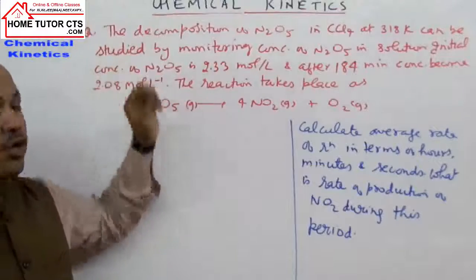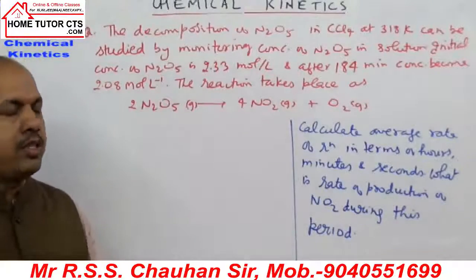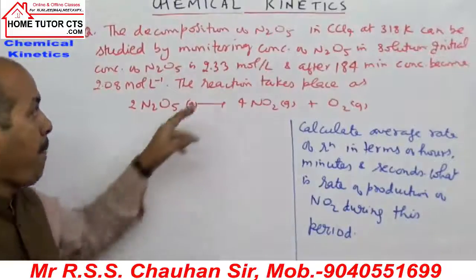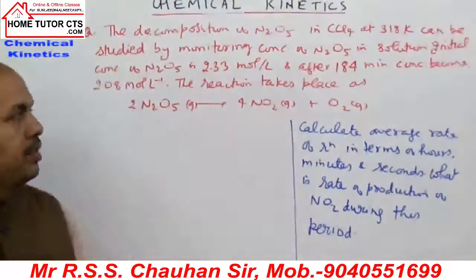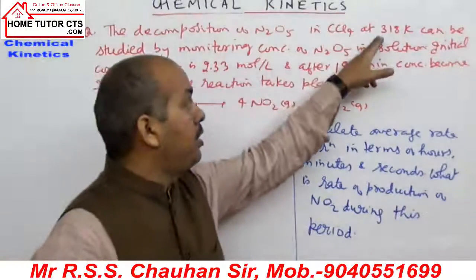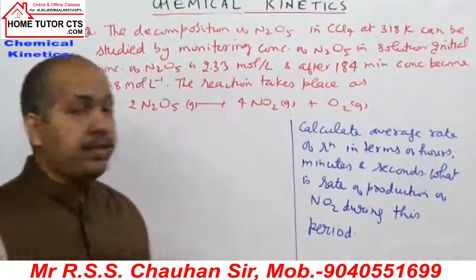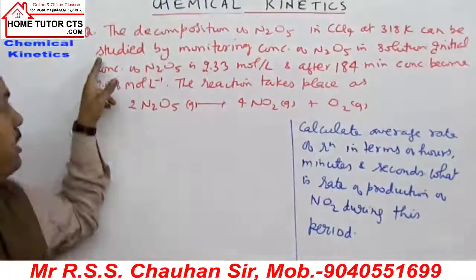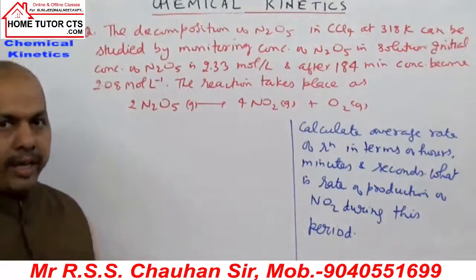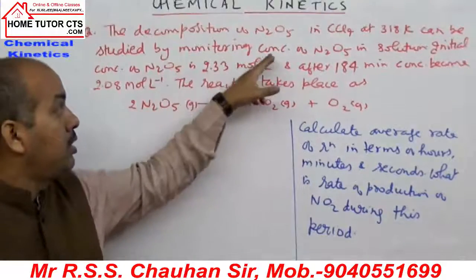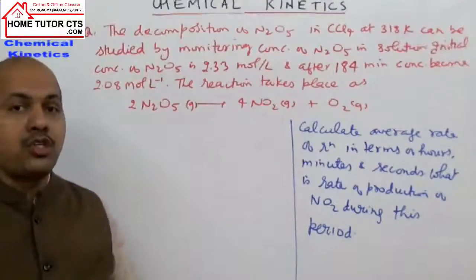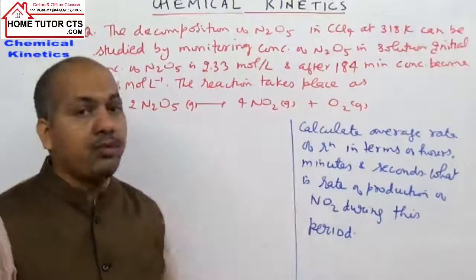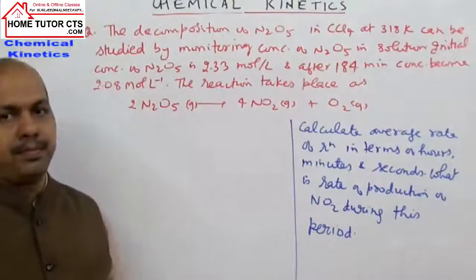Write down the question. The decomposition of N2O5 in CCl4 at 318 Kelvin can be studied by monitoring the concentration of N2O5 in solution.